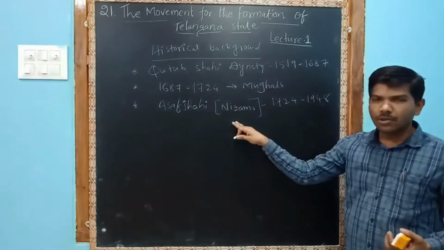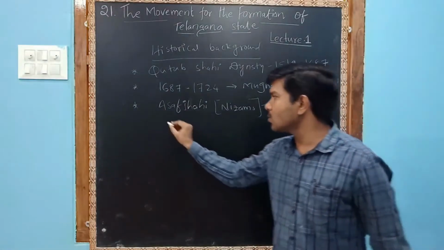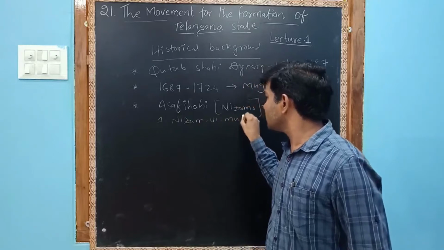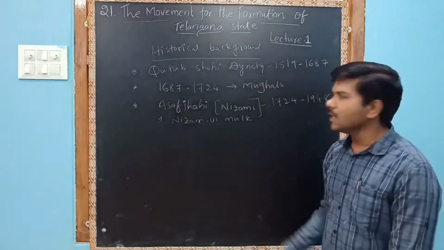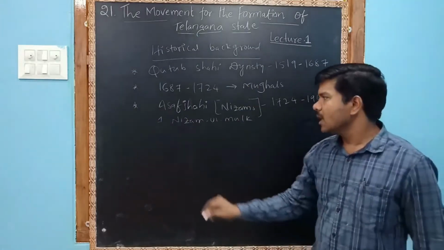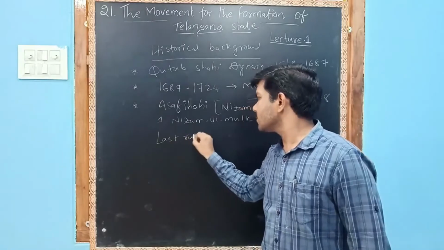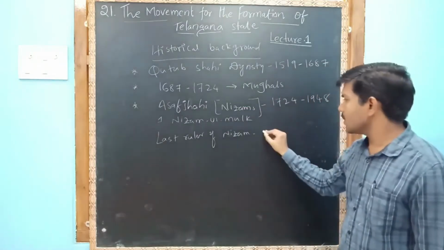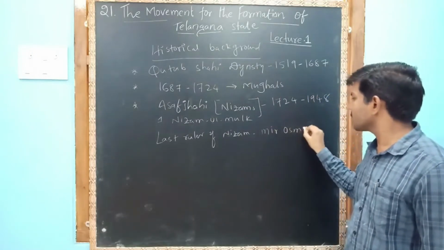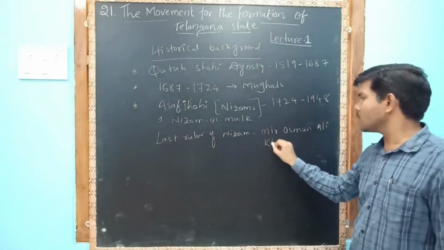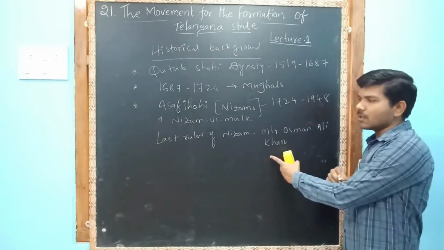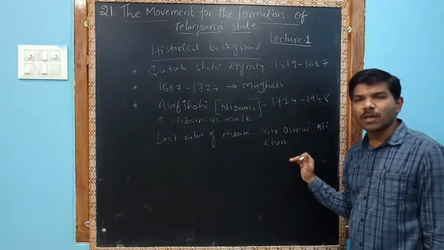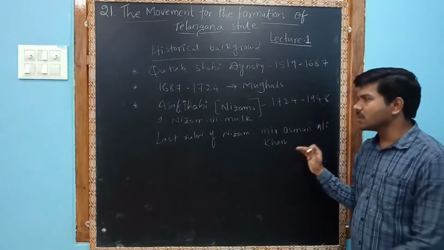During Asaf Jahi rule, the first ruler was Nizam ul Mulk, also called Nizam ul Mulk Asaf Jah I. The last ruler of the Nizams was Mir Usman Ali Khan Bahadur, Asaf Jah VII. So he is the last ruler.